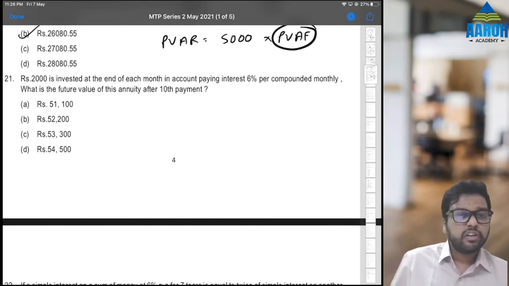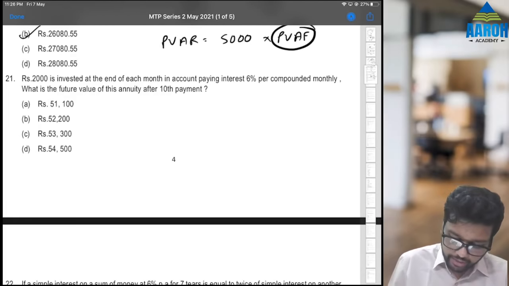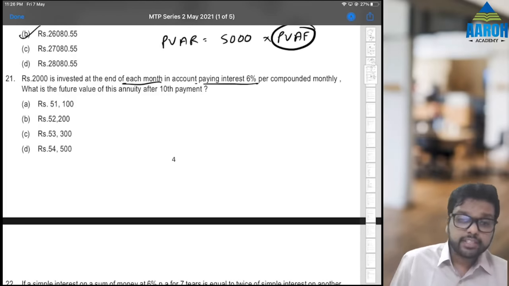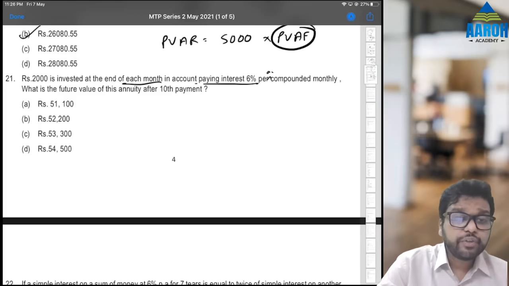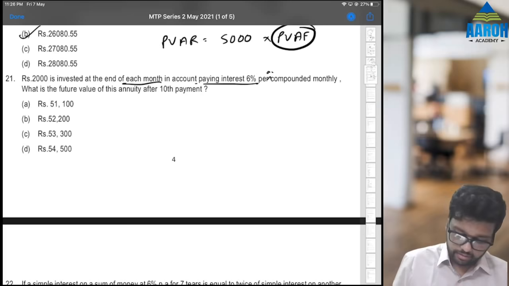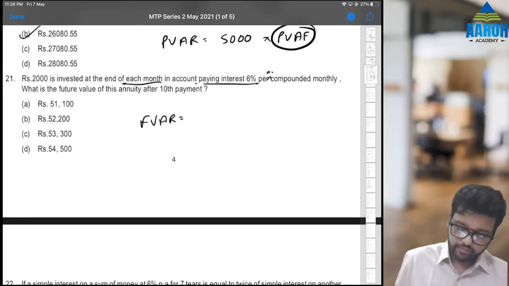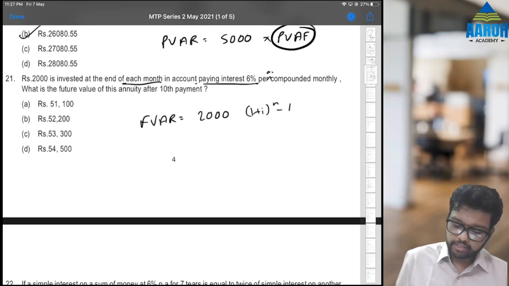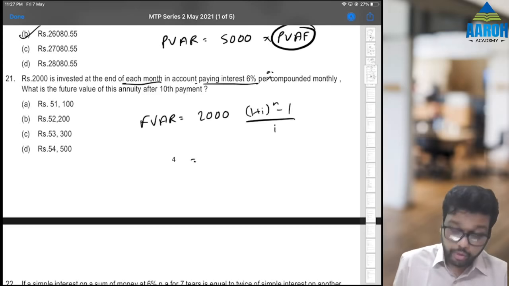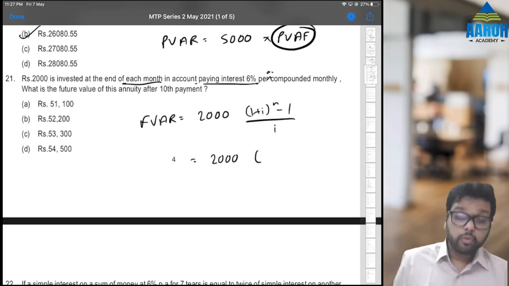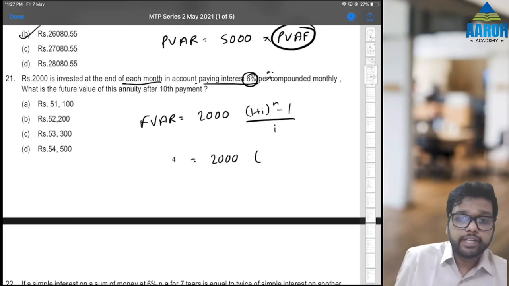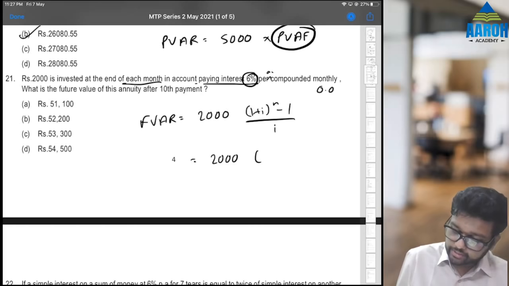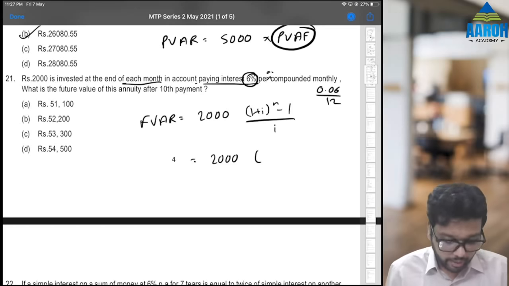Next. Rupees 2,000 is invested at the end of each month in an account paying interest 6% per annum compounded monthly. What is the future value of this annuity after the 10th payment? Future value of annuity regular is annuity amount into 1 plus I raised to n minus 1 upon I. Now we have to do it carefully. 2,000 into 1 plus I. Now monthly compounding, so not 6%. 6% is 0.06, but monthly means we have to divide it by 12.